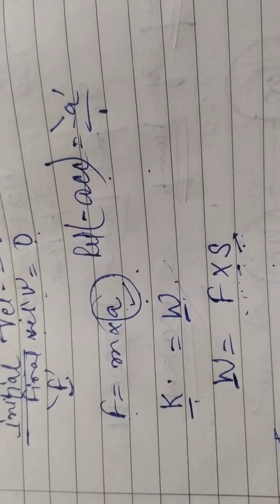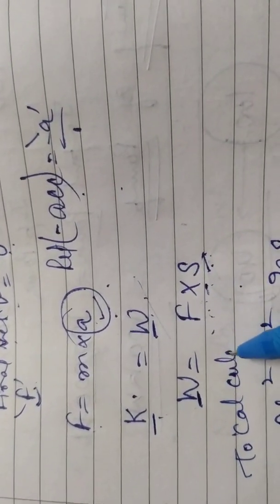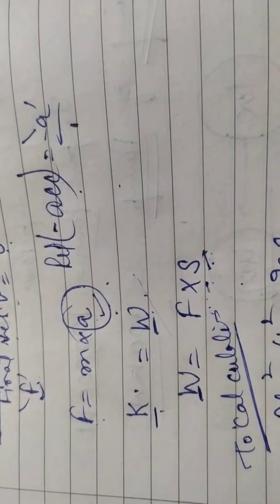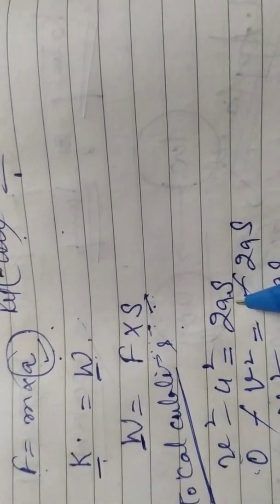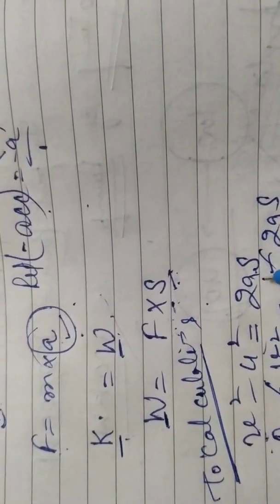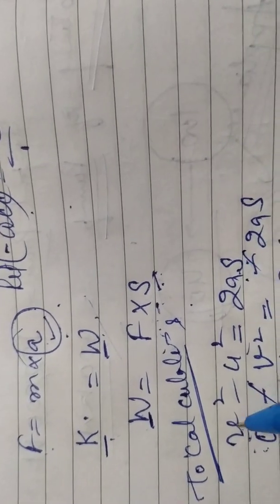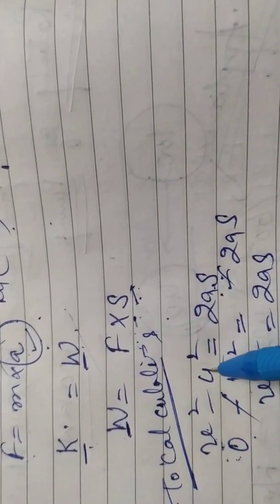So to calculate S, let me do the work of my 9th class, that is applying the equations of motion. Here I apply V square minus U square is equal to 2AS. My V was actually 0, final velocity, and my initial velocity was actually V.